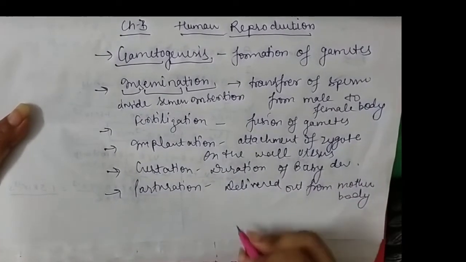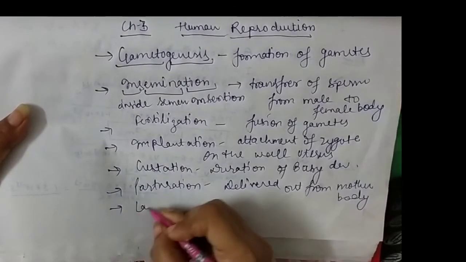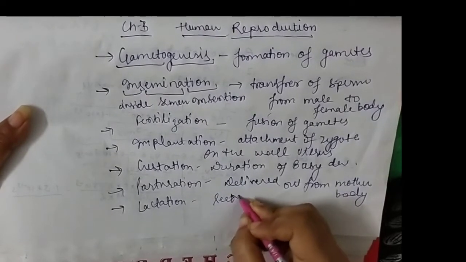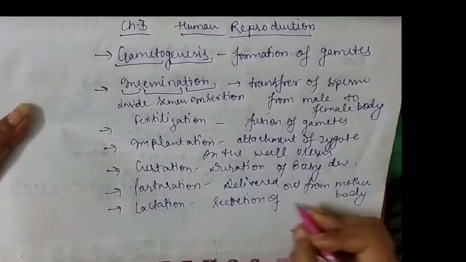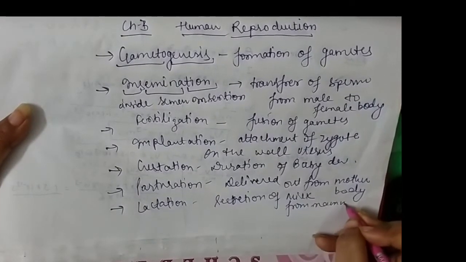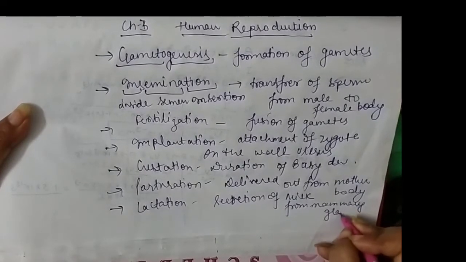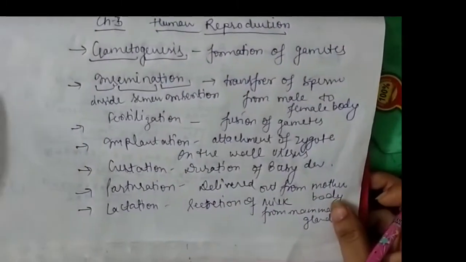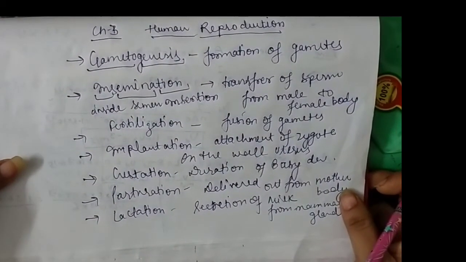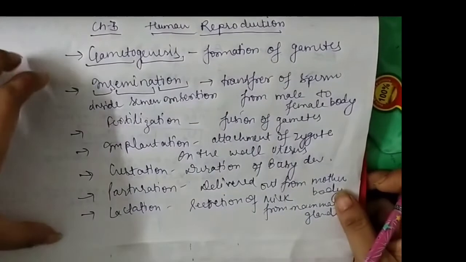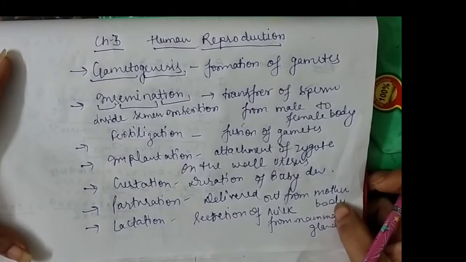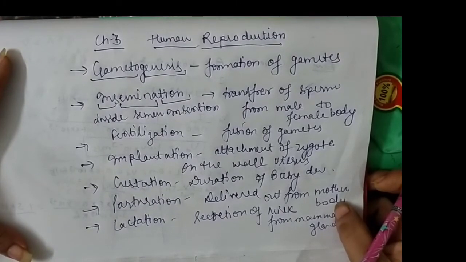And after the completion of this process, the last process is lactation. It means the secretion of milk from mammary glands. So these are the processes which we have to discuss one by one. Before discussing these processes, there is a need to understand the structure of the male and female reproductive systems, because both systems have remarkable differences.